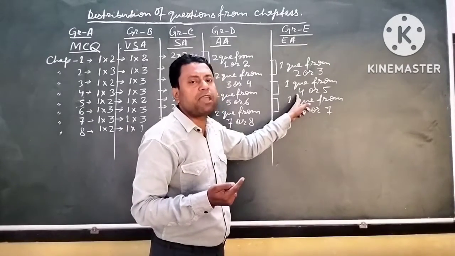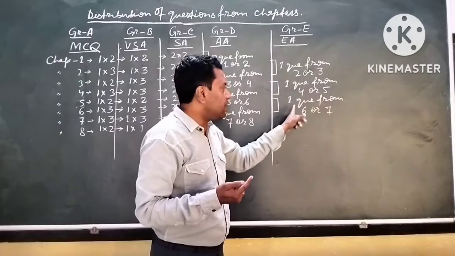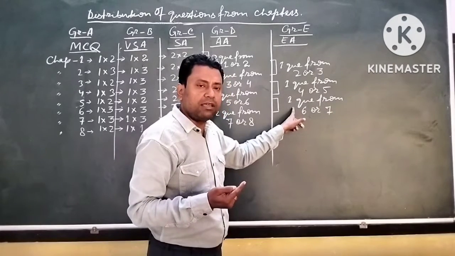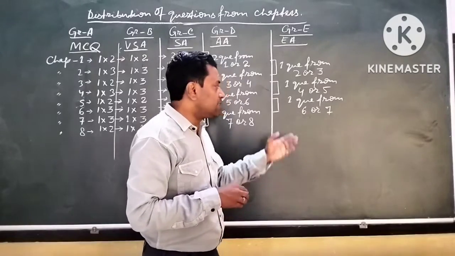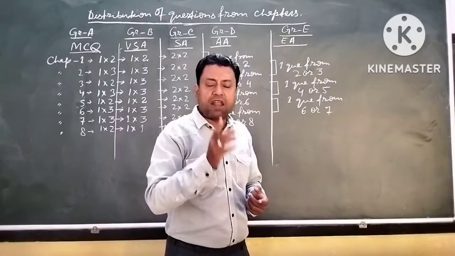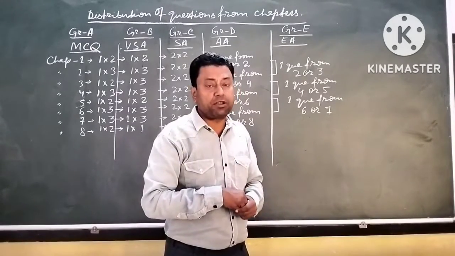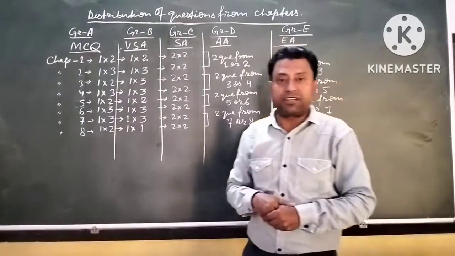For example, a question may appear from chapter number 4 or a question may appear from chapter number 5. If we talk of chapter number 6 or 7, 1 question may appear from chapter number 6 or 1 question may appear from chapter number 7. So this is the distribution of questions from chapters.